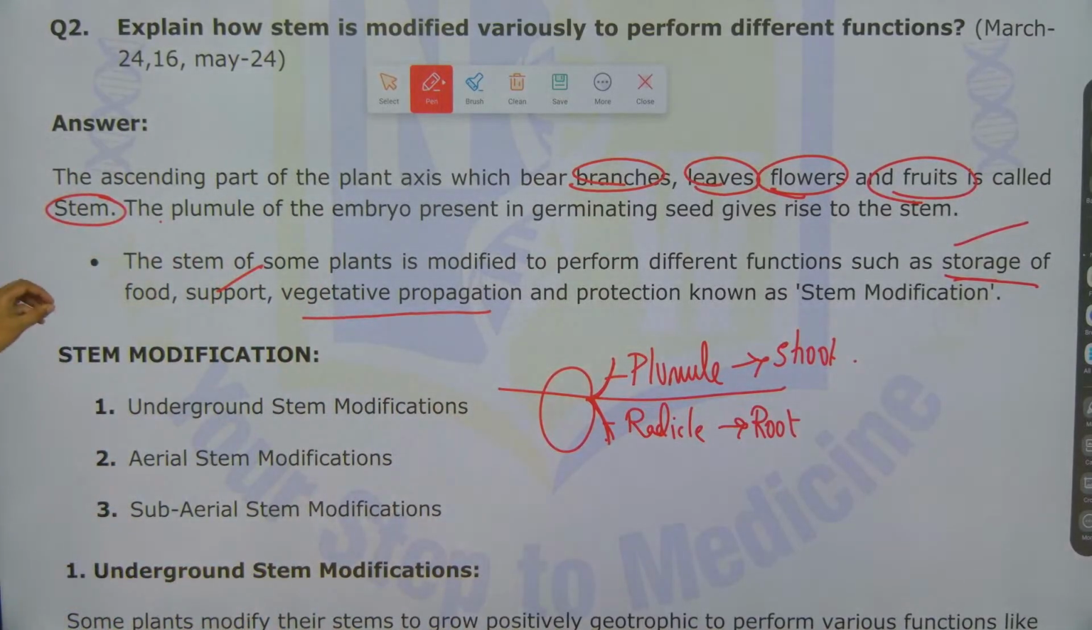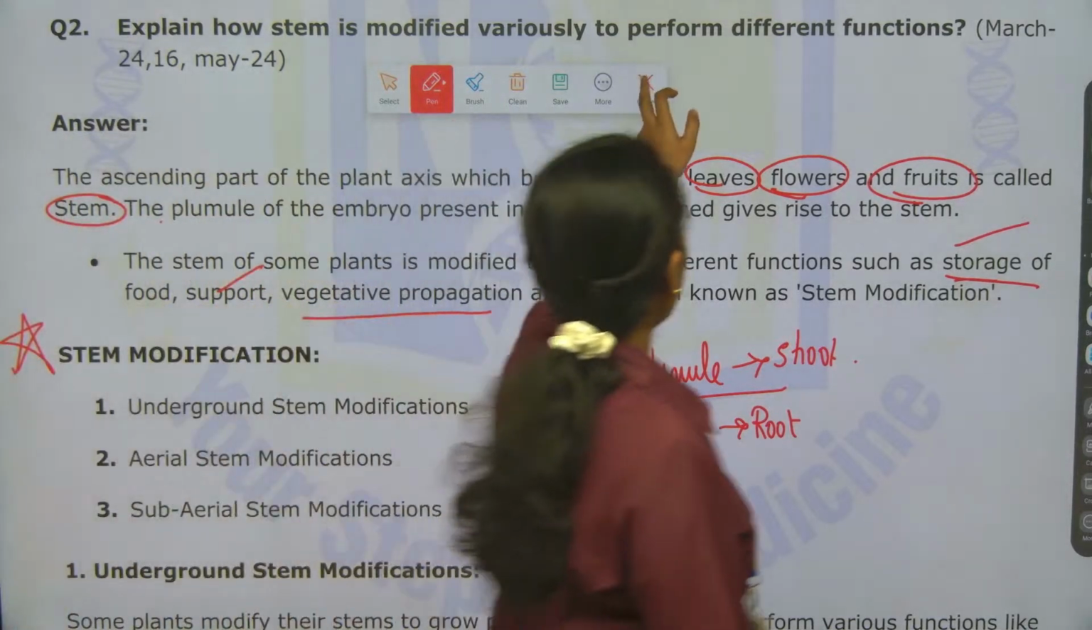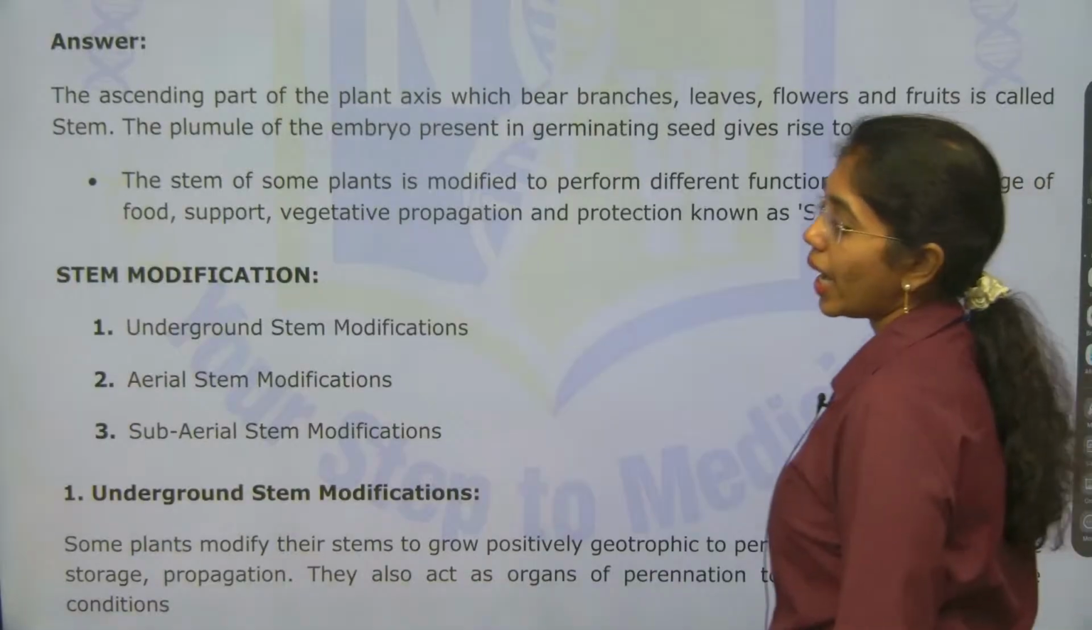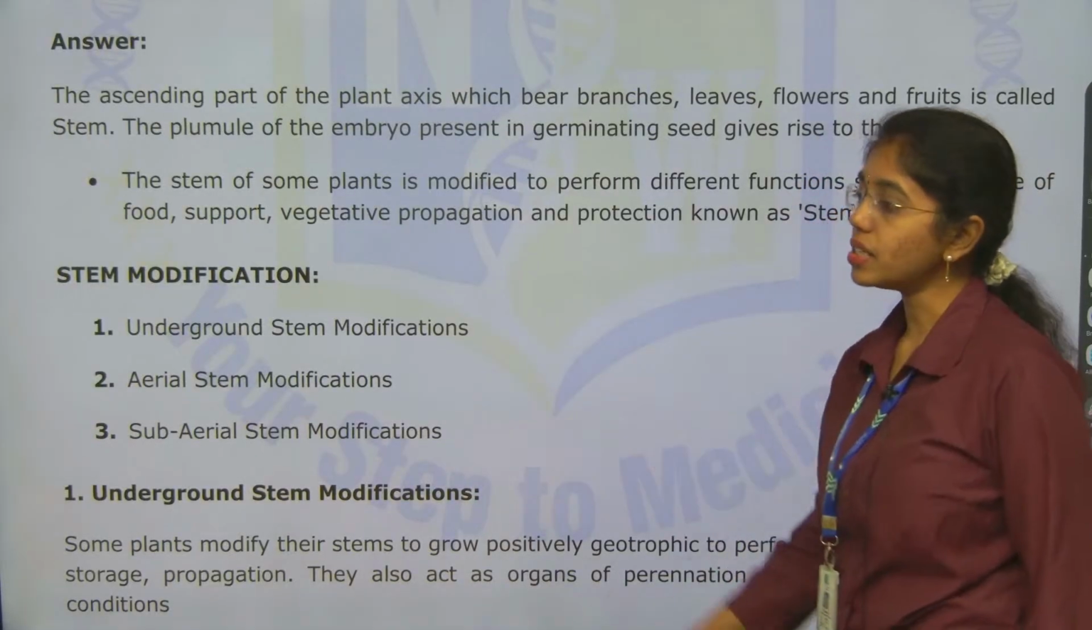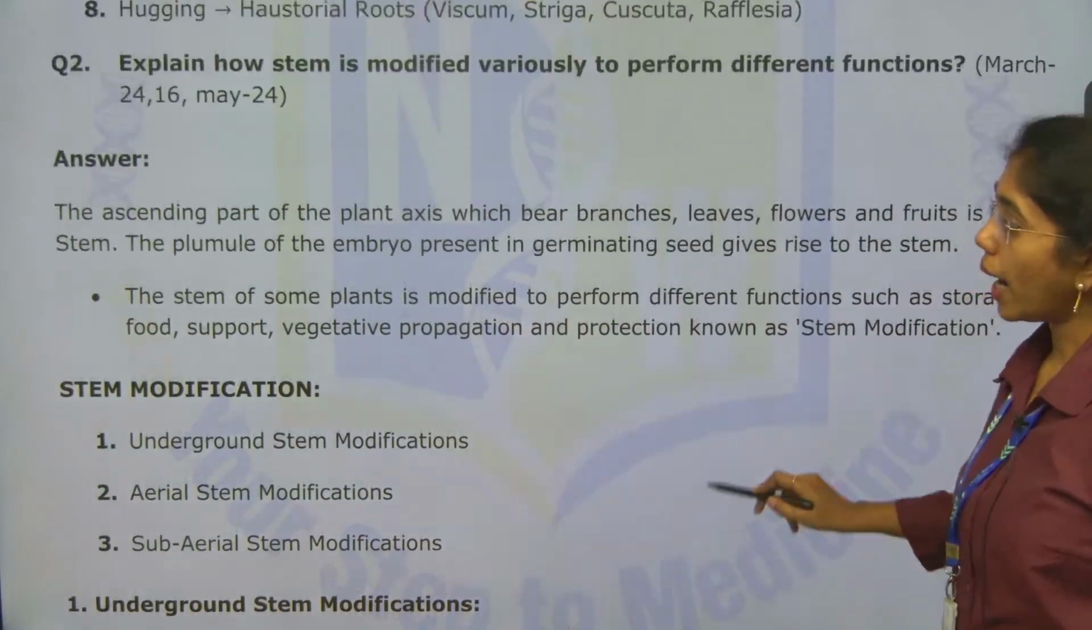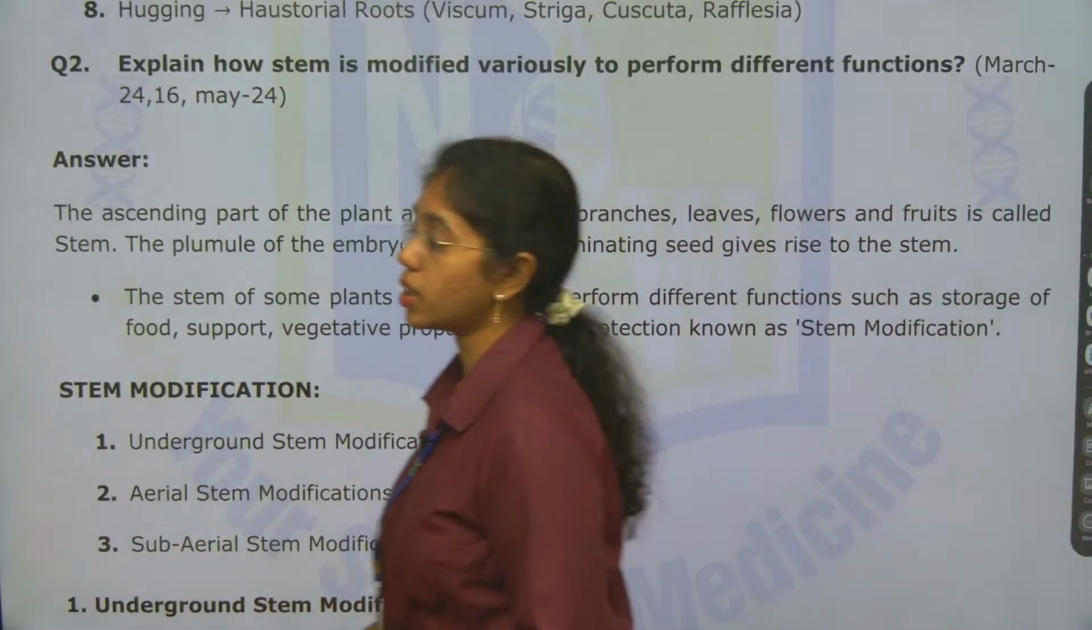So, for these specialized functions again, the stem is being modified. Stem modifications we are learning under three types: one is underground stem modification, aerial stem modification and subaerial stem modification. I hope the introduction of this question is clear, right ma?